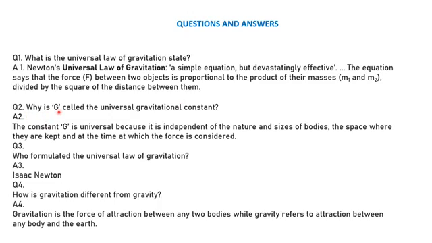Then coming to question number 2. Why is G, this is capital G, called the universal gravitational constant? The capital G is called the universal gravitational constant because it is independent of the nature and sizes of bodies, the space where they are kept, and the time at which the force is considered. So that is why it is said to be a universal gravitational constant.